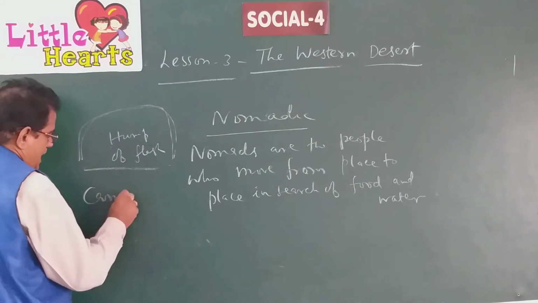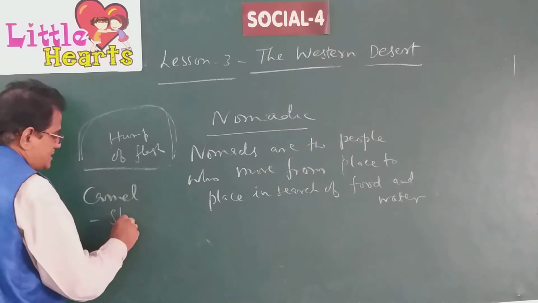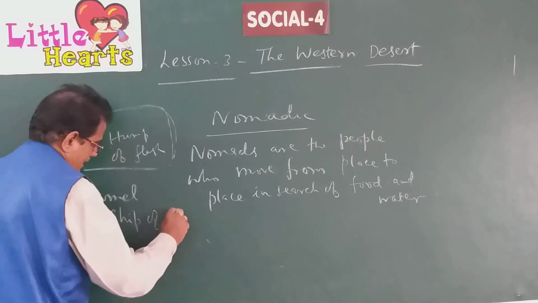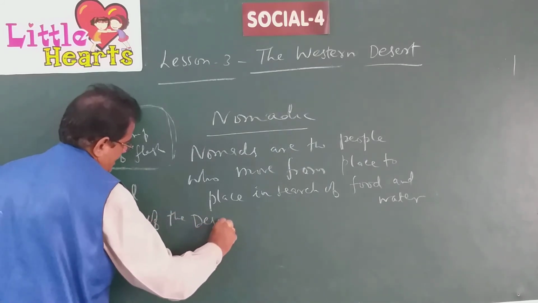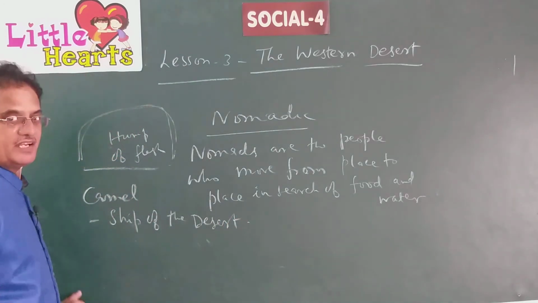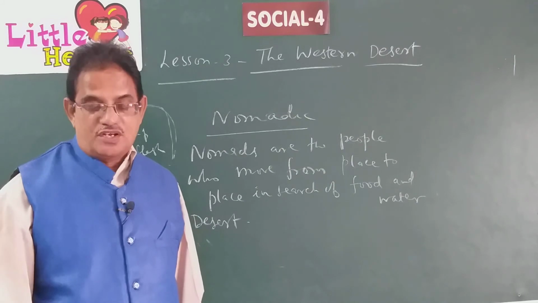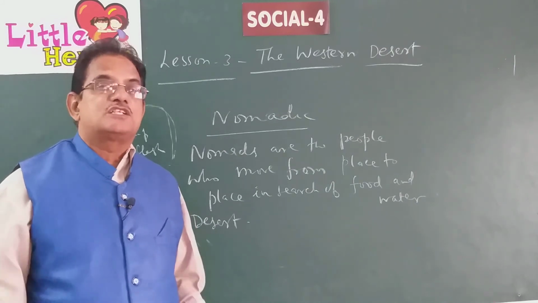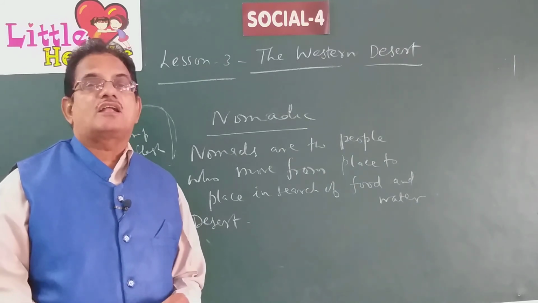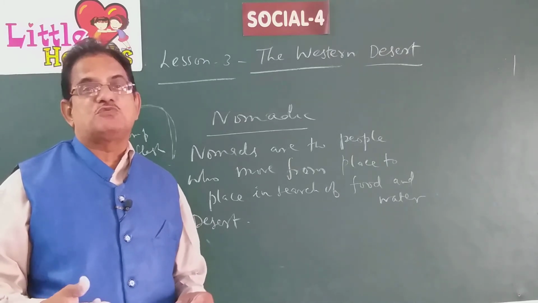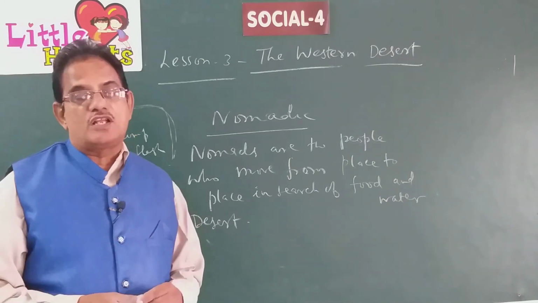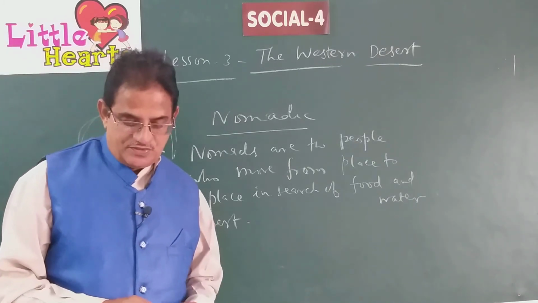What is the animal which is known as the ship of the desert? Camel. Because it can live without food and water for many days, and it can travel long distances without eating or drinking, because it stores food and water in a lump of flesh which grows on the top part of its body, which is called the hump.